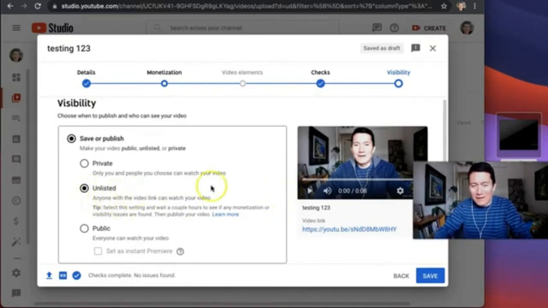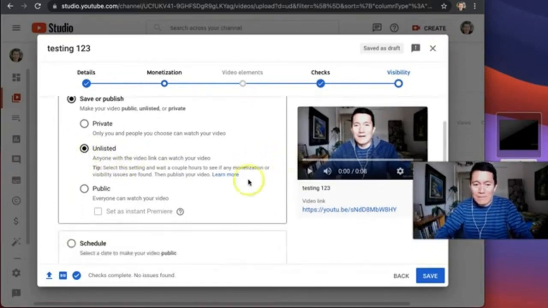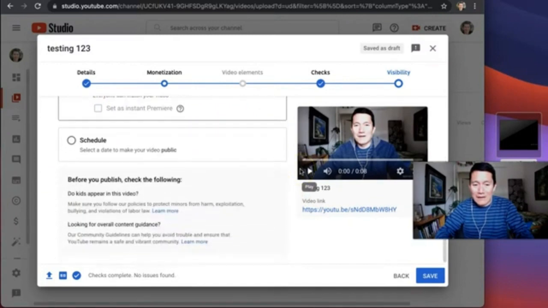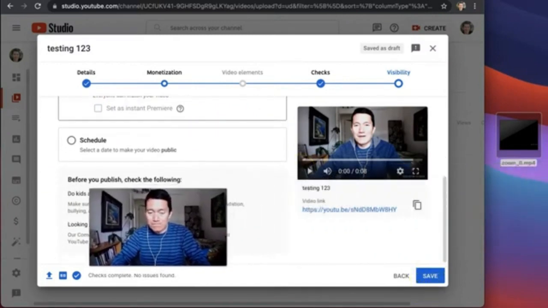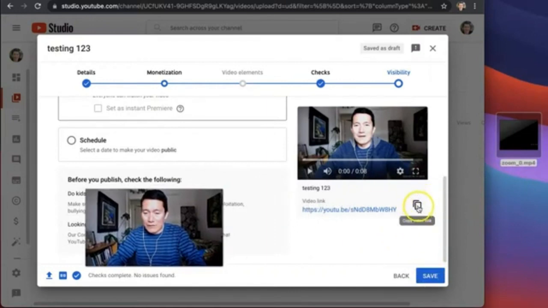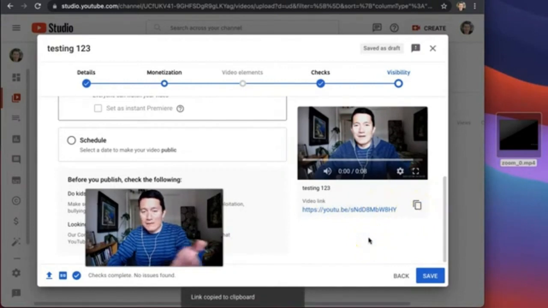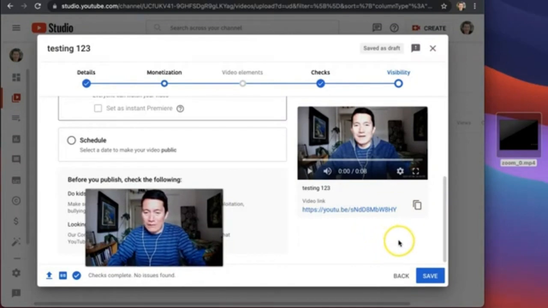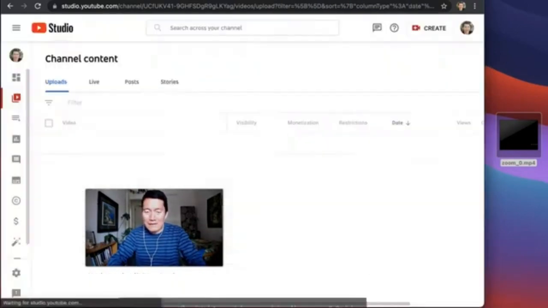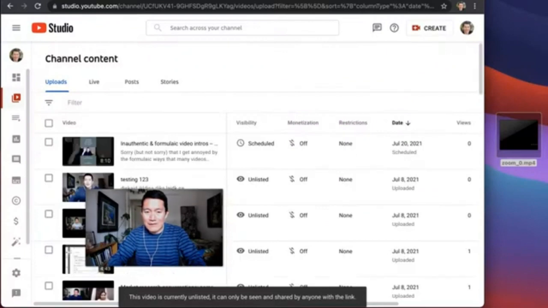So that's my recommended way of doing it. Public means anyone can find the video online or on your channel. So unlisted. Okay, and then after that, we're done. By the way, notice that here is a button. You can click on it to copy the video link to your clipboard, so that makes it easy to paste it in an email or on Facebook or wherever later. So I've copied it and I click save, and the video is officially published, unlisted.